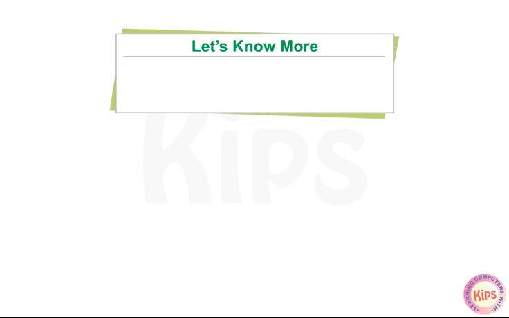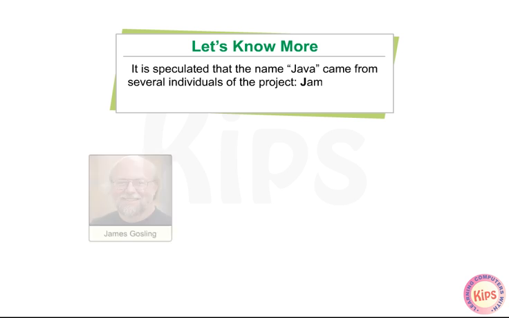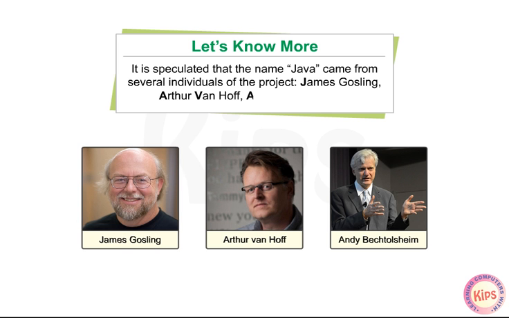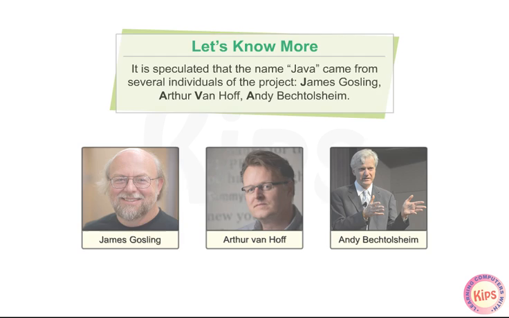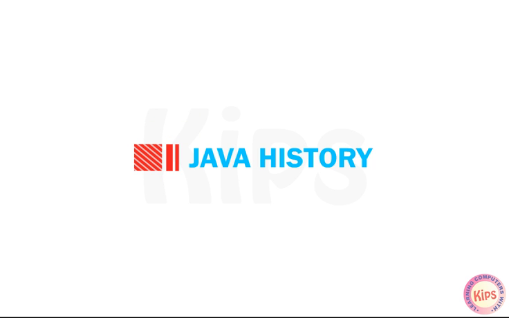Students, let us know more. It is speculated that the name Java came from several individuals of the project: James Gosling, Arthur Van Hoff, Andy Bechtolsheim. Before moving forward, let us first discuss about Java history.